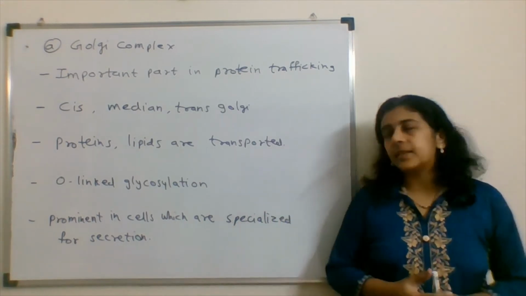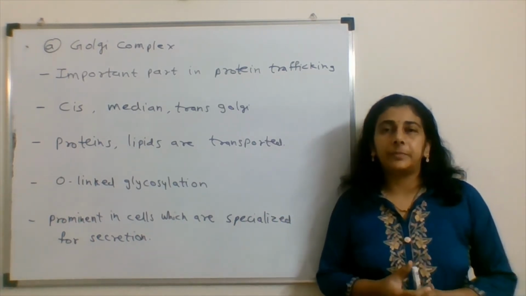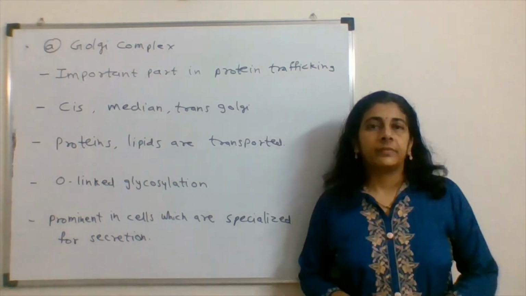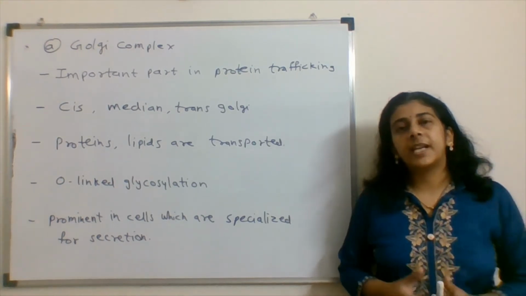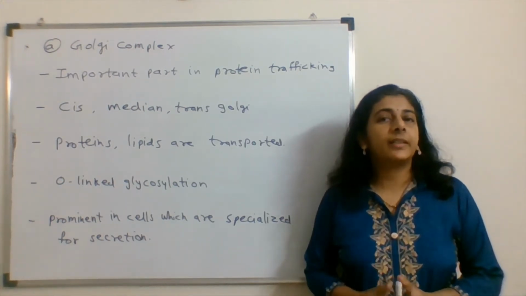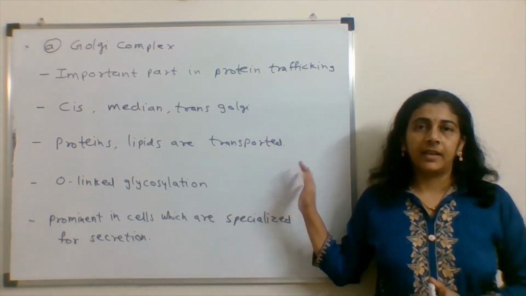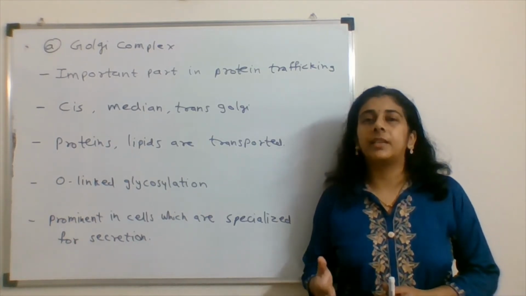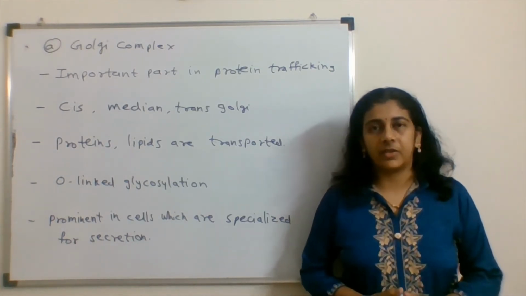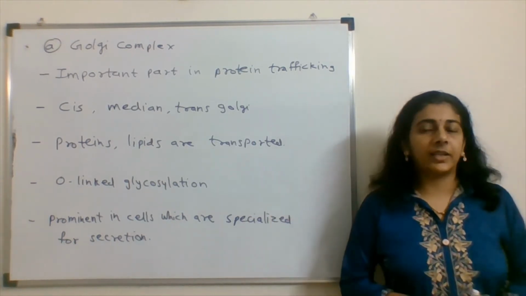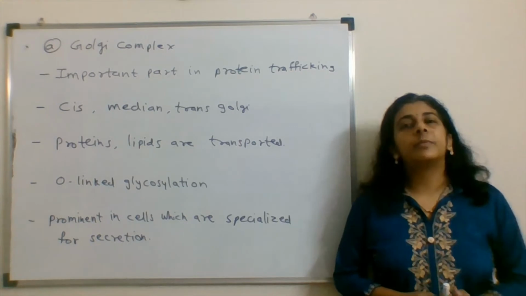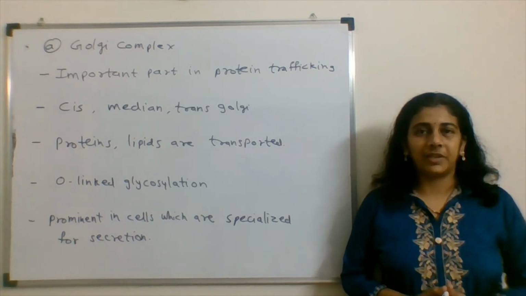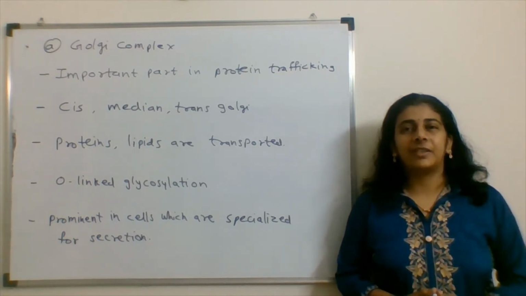We find the Golgi complex in a major amount in cells which are specialized for secretion. The N-linked glycosylation which had started in the endoplasmic reticulum gets completed in the Golgi complex. And in the Golgi complex, O-linked glycosylation takes place and that protein is transported to its destination. So this is about the Golgi complex. We do not find cytochrome P450 in the membrane of the Golgi complex. So let's move to the next option to find the answer.